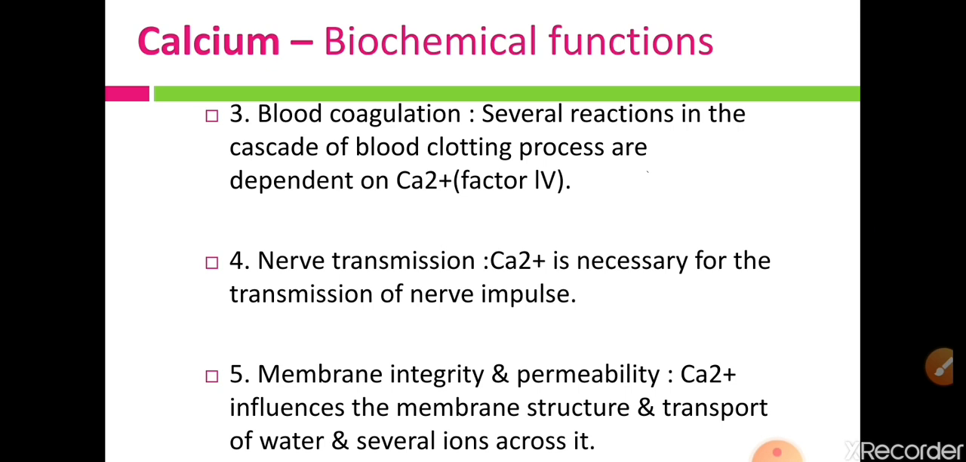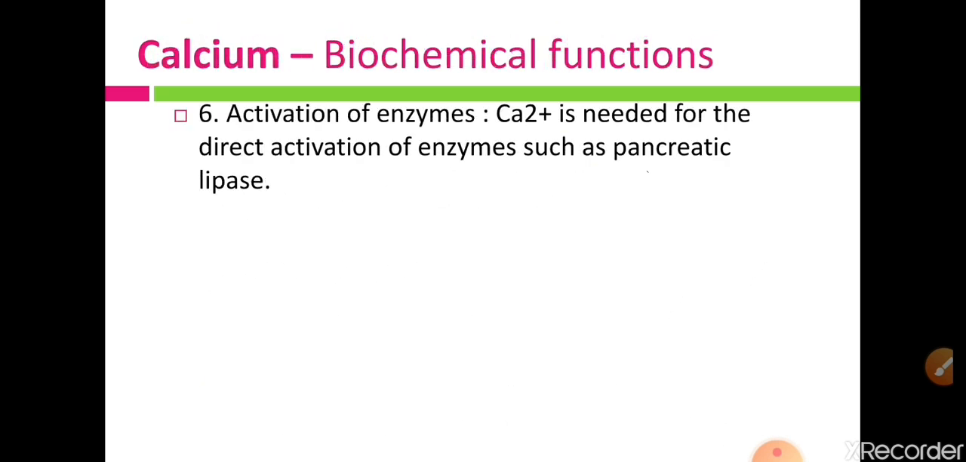So calcium also affects the cell membrane integrity and permeability. Calcium influences membrane structure, so that it also affects the transport of water and several ions across it. So this is one of the important functions, that is membrane integrity and permeability. So membrane permeability and integrity also depend upon the calcium ion.